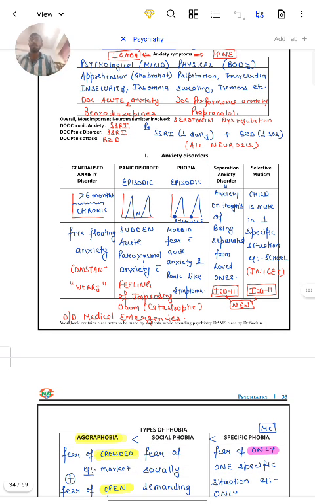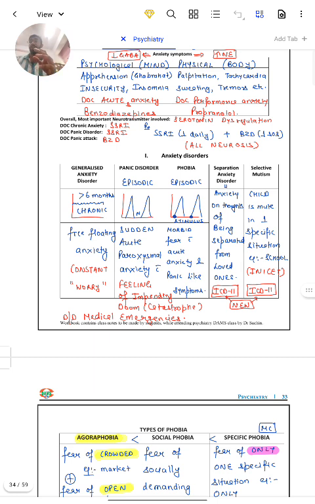Second one is panic disorder and phobia. They both are similar, and both are episodic. Let's see the diagram. In panic disorder, there is sudden acute paroxysmal anxiety with feeling of impending doom, that is any catastrophe.